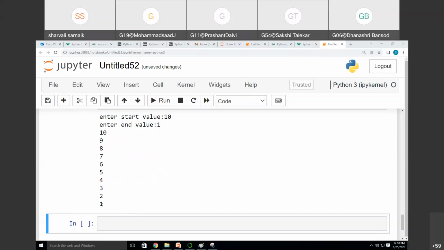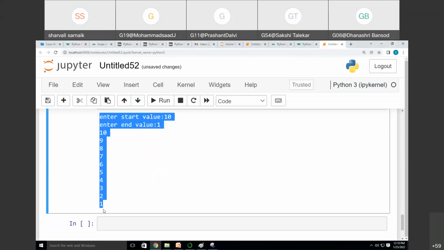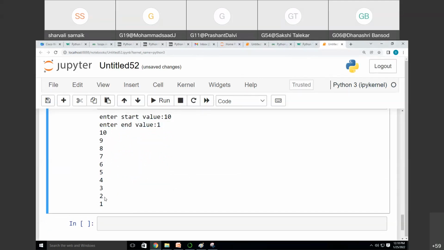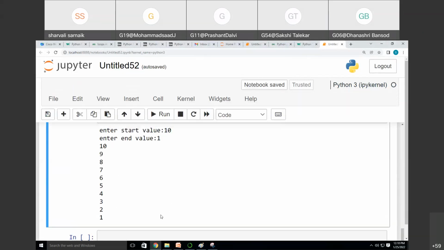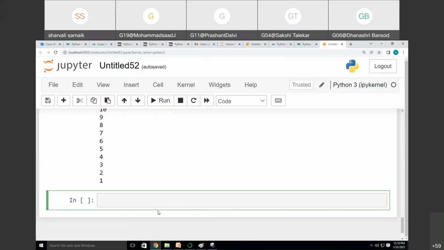See, sum of digits means from number 1 to number 10, add all the numbers. 1 plus 2 plus 3 plus 4 plus 5 plus 6 plus 7 plus 8 plus 9 plus 10. So I want to find out this sum of digits. So let's see the program for that. Or you can try at your side also how to find out the sum of digits.